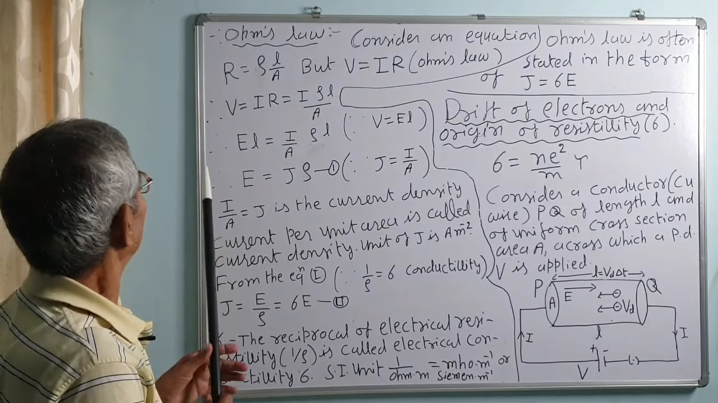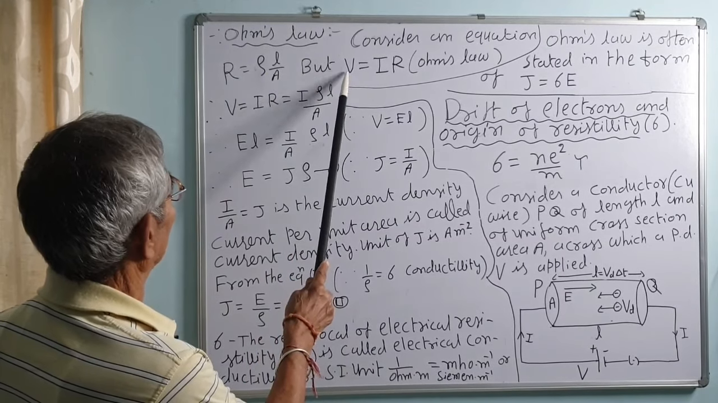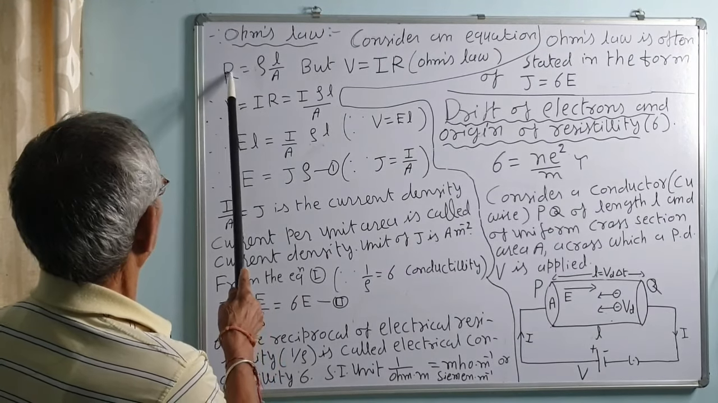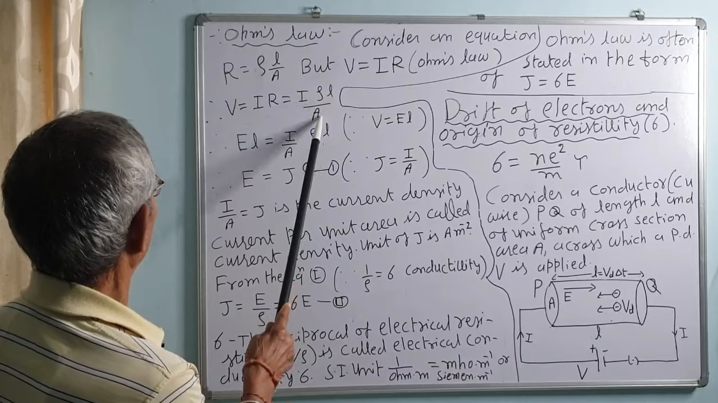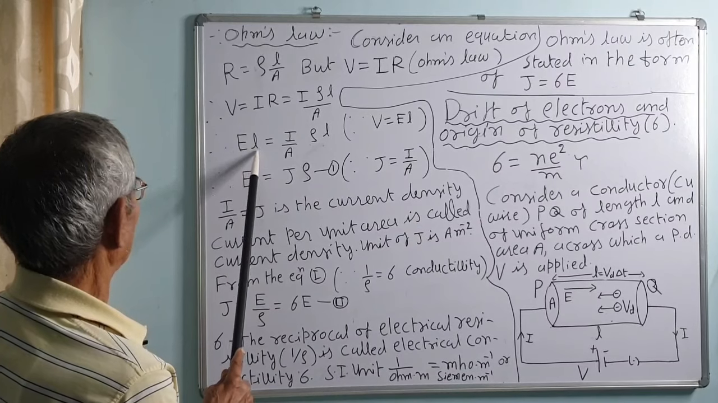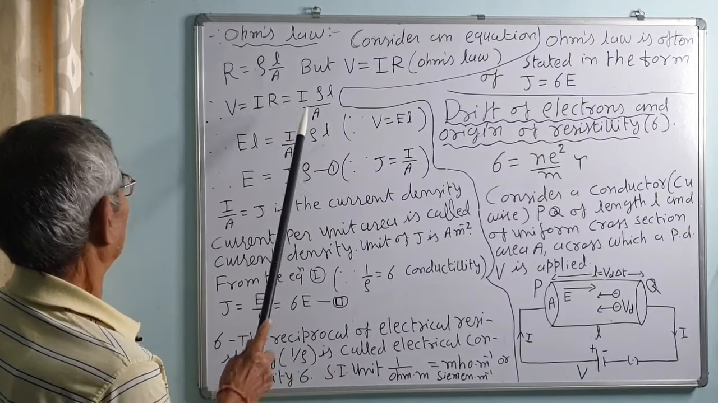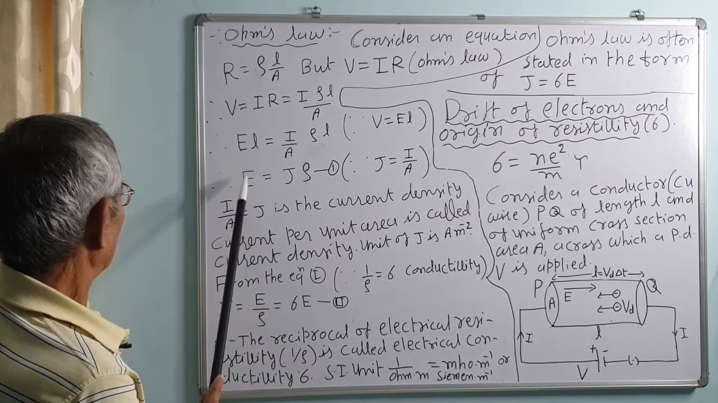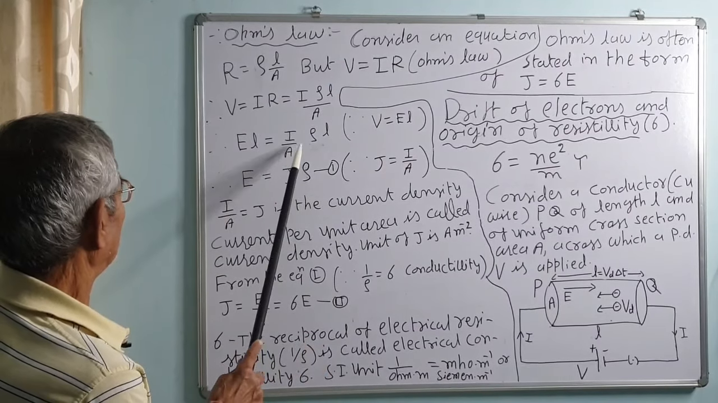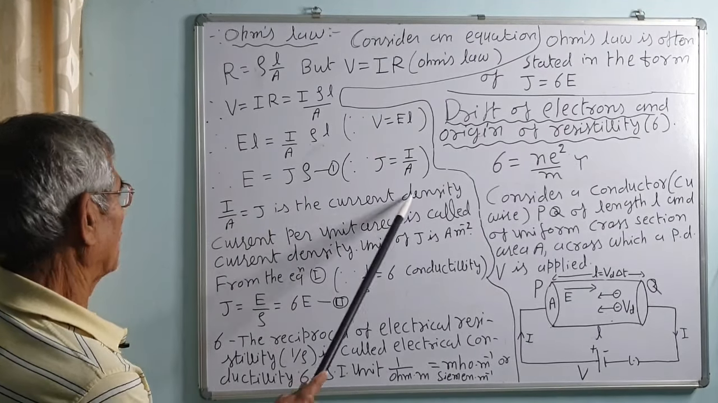Ohm's law and conductivity. Consider the equation R is equal to rho L upon A, and the potential V is equal to IR according to Ohm's law. So V is equal to IR, which is I into rho into L upon A. Here V is equal to E into L, that is electric field into length of the conductor, which is equal to I upon A into rho into L. Correct? Therefore, E is equal to, L will be cut, and I upon A is the current density J, so E is J into rho.